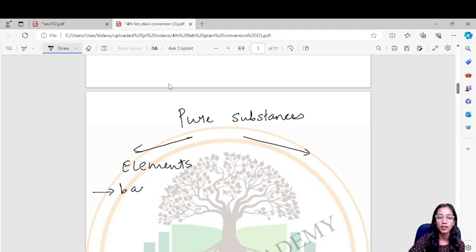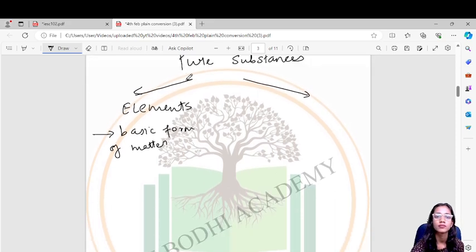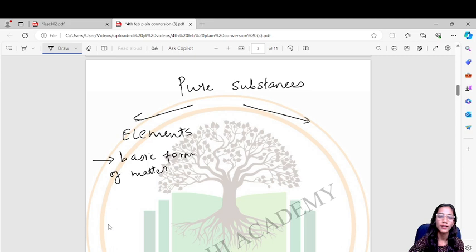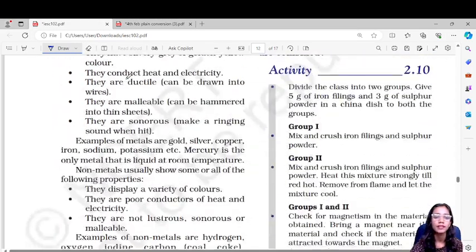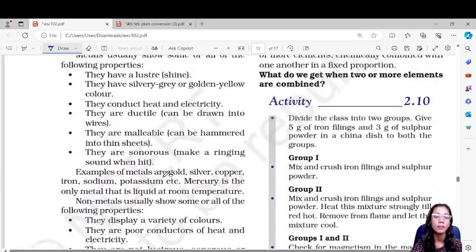It is the basic form of matter which cannot be broken down into simpler substances further. Now under elements we have metals, non-metals, and something called metalloids.